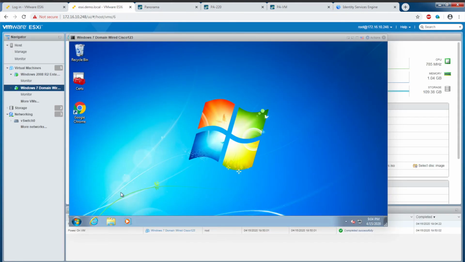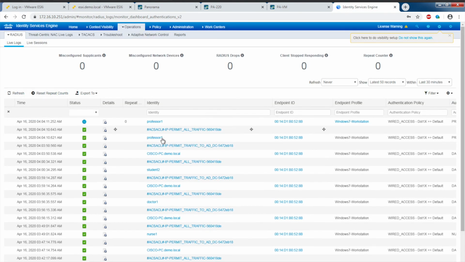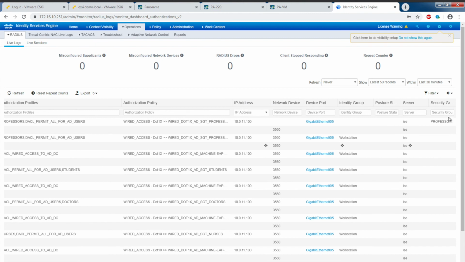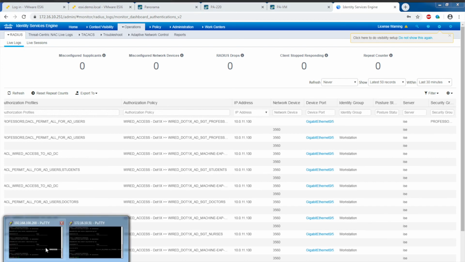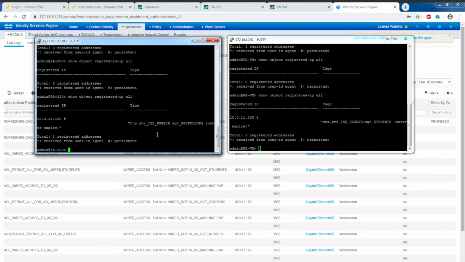So going back to my host here, Professor 1 has successfully logged in. On ISE, hit a refresh. See Professor 1 has logged in. Security group tag of Professor, and the IP address remains the same. On the command line of both firewalls, here we go, Professor's SGT.